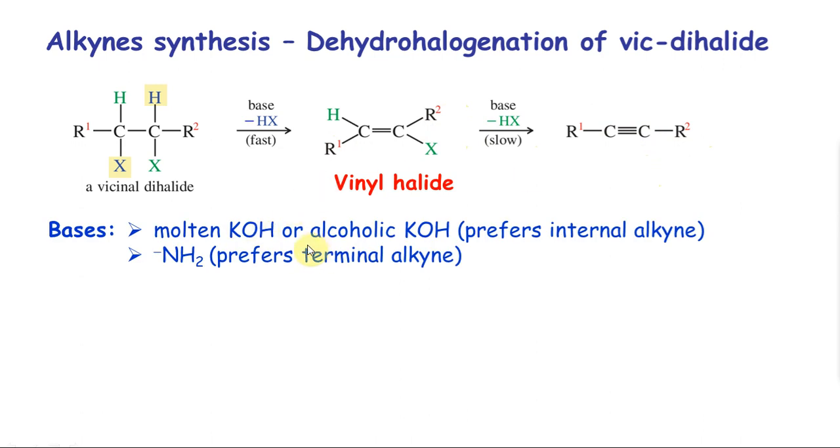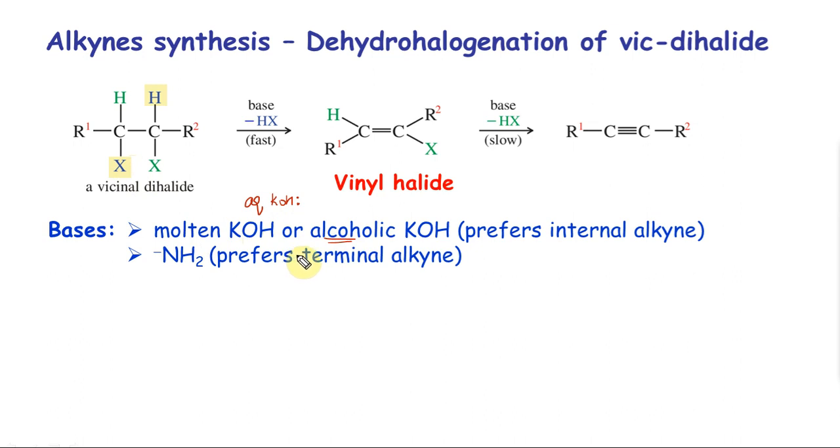Okay. The bases you can use are molten or fused, both are same, molten or fused KOH or alcoholic KOH. You do not want to use aqueous KOH. The reason is that aqueous KOH always has a dilemma whether it should behave as a base or a nucleophile. If it behaves as a base, well and good, I will get what I want. If it behaves as a nucleophile, the OH will replace X. So hence you always want alcoholic or molten KOH.